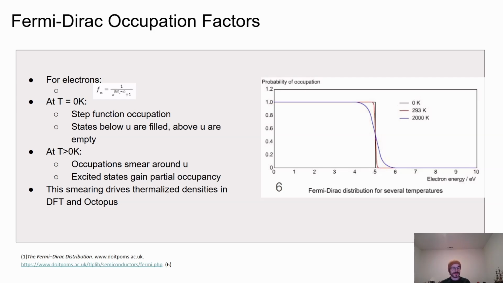As the temperature increases, more states contribute, which drives the broadening and smoothening of the electronic density. In practice, this is how finite temperature density functional theory and electronic structure codes implement thermal effects. Temperature enters through the Fermi-Dirac occupations, which then determine the ensemble average density. So the Fermi-Dirac distribution provides the direct link between temperature and electronic occupations, and the thermalized densities that I will show next.